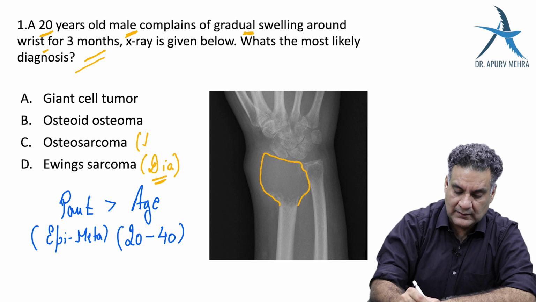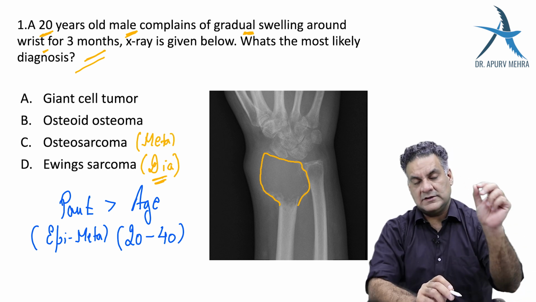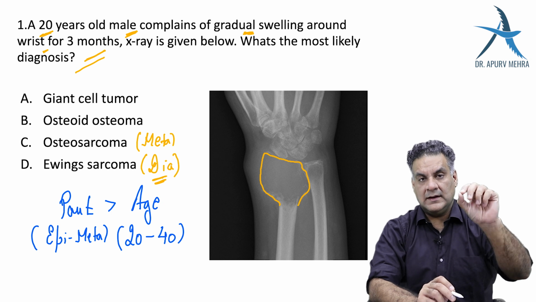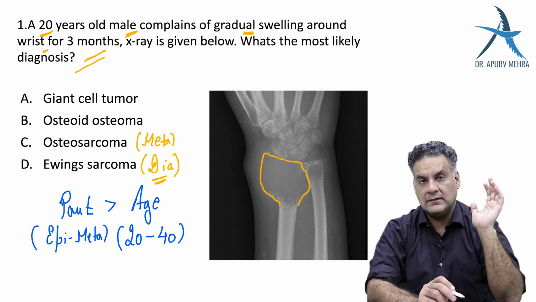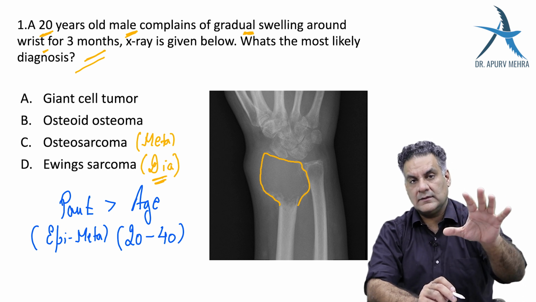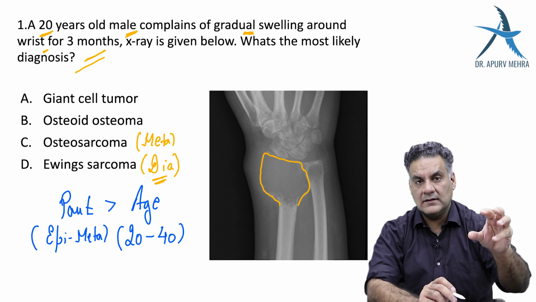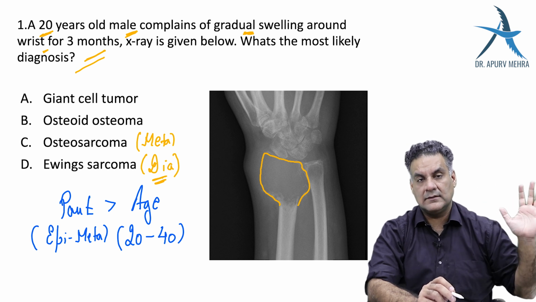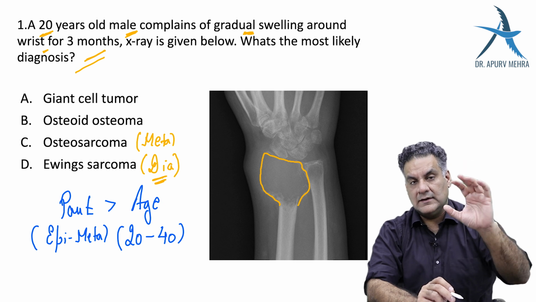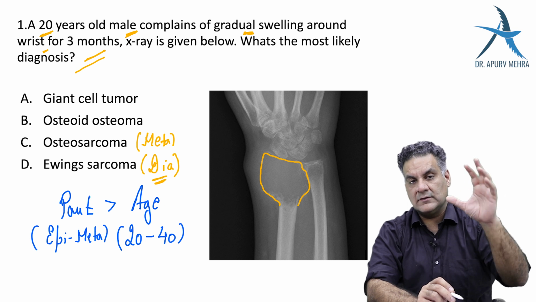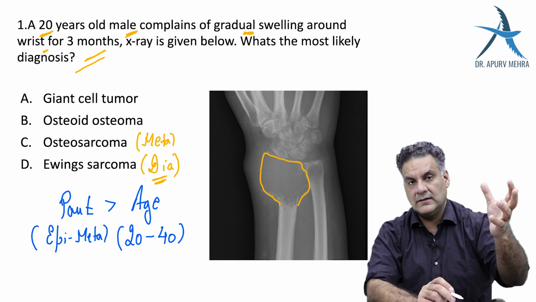Osteosarcoma is a metaphyseal lesion. So friends, if the question is a 15-year-old male with a malignant tumor at the end of femur, think about osteosarcoma, because ends are epi or meta. A 15-year-old male with a malignant tumor in the middle of femur, think about Ewing's, because middle is diaphyseal.